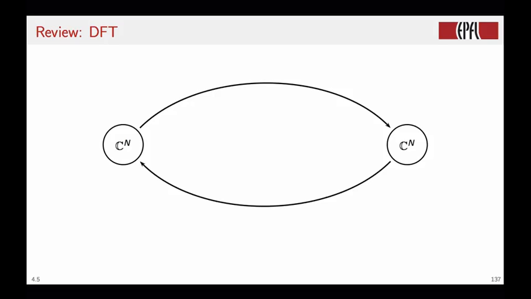Let's sum up the situation so far. For finite length signals, we start in C^N, and via a change of basis, we compute their representation in the frequency domain, which as well lives in C^N.